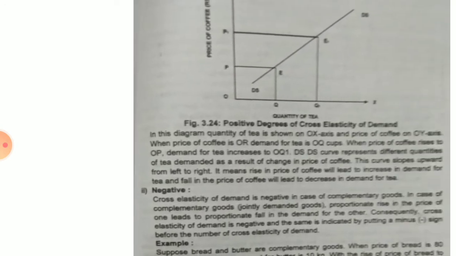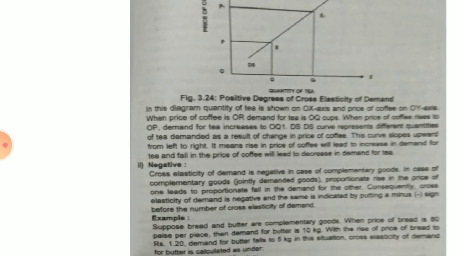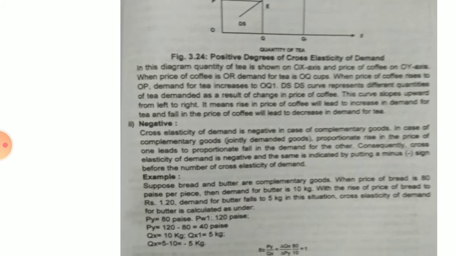Remember this much: the slope is going upwards from left to right. It means when the price of coffee rises, it will lead to an increase in the demand for tea. But when the price of coffee falls, then the demand for tea will decrease. That is known as positive cross elasticity of demand.